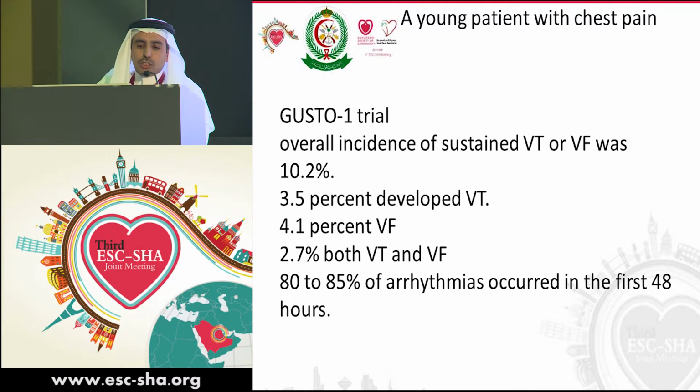The percentage of VT was 3.5%, 4.1% had VF, and 2.7% of the patients had VT and VF. Almost the majority of these arrhythmias occur in the first 48 hours. And we learned from that trial that patients with primary VF in the acute setting, within 48 hours of acute coronary syndrome, their long-term survival is not affected.